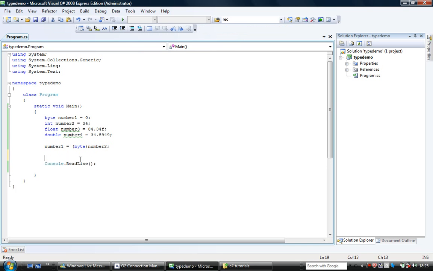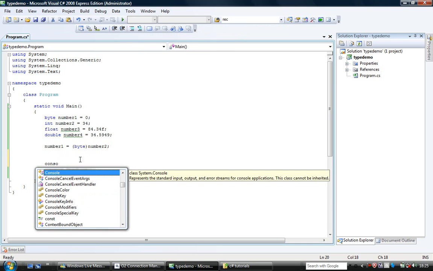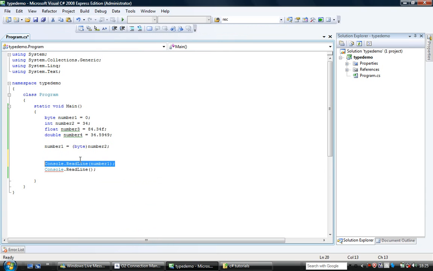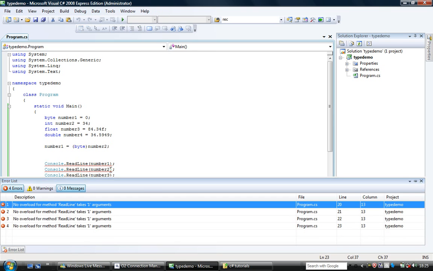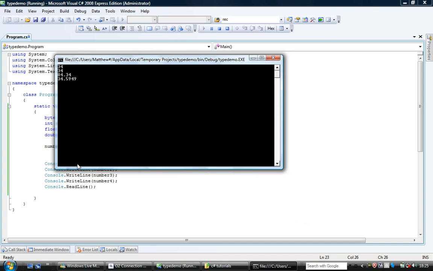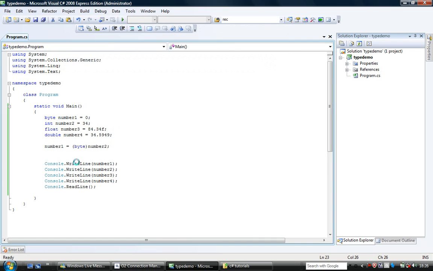In fact, I'll just do some writing on the screen. Write line number 1, and then I'll write all of them out like so. Silly mistake there, but anyway. And that one, and finally that one. So there we are. We're just writing out all the numbers, and as you can see, that now works, whereas before it doesn't.